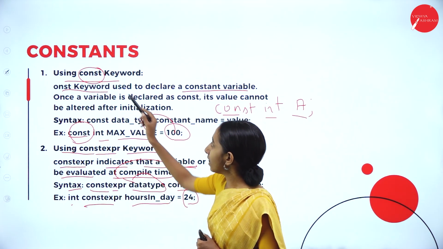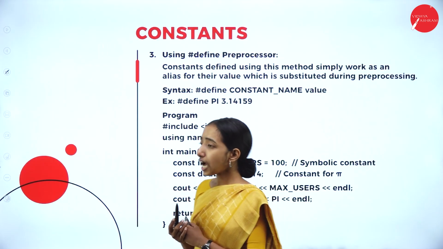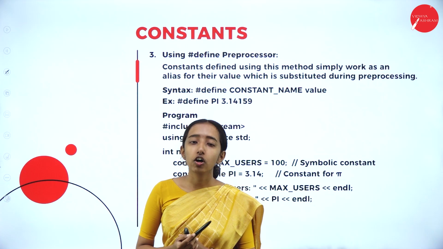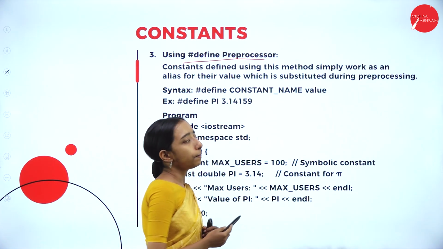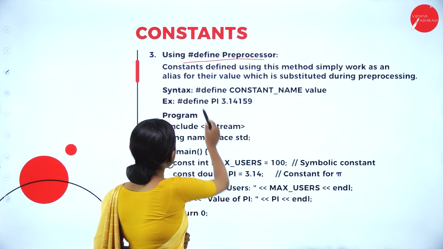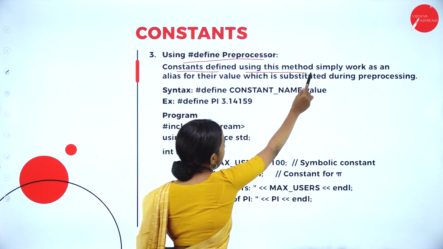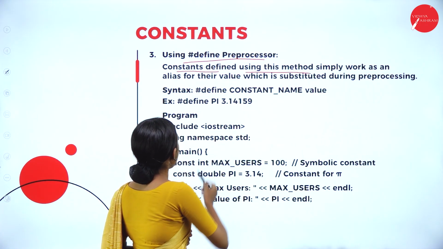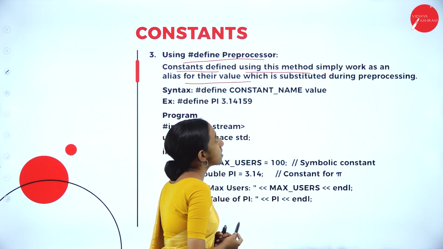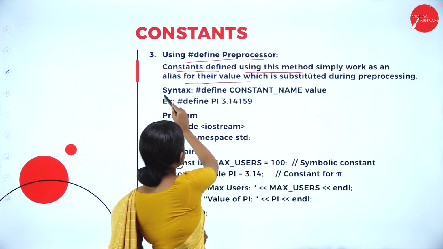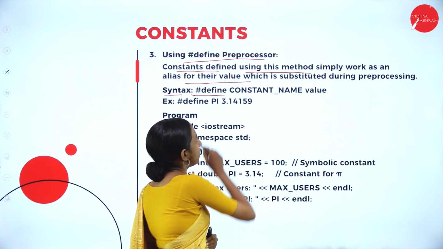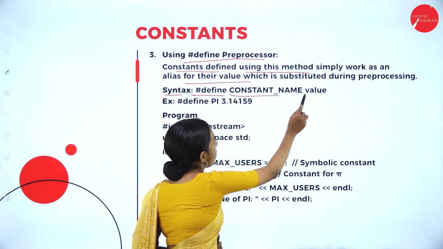So this way we can define the const. Another way we can define the const variable is using the #define preprocessor. The constant defined using this method simply works as an alias for the value, which is substituted during the pre-processing. Here the syntax is #define const_name value.